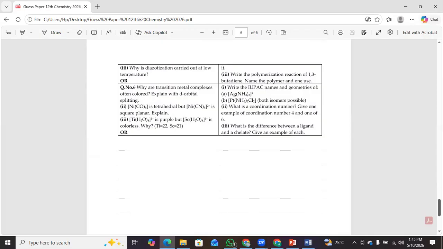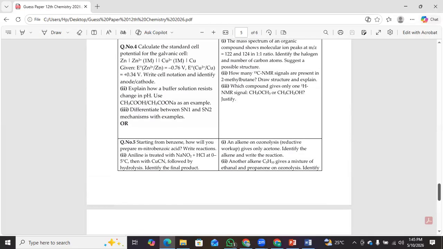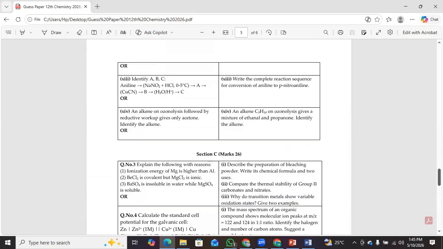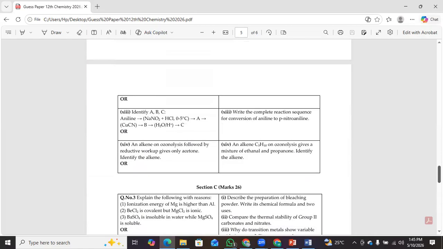So student, this is your smart preparation plan. Section A, multiple choice questions, memorize those concepts. Section B, short questions, practice those topics. And section C, long questions. I have prepared detailed solutions and answers to all of these questions.